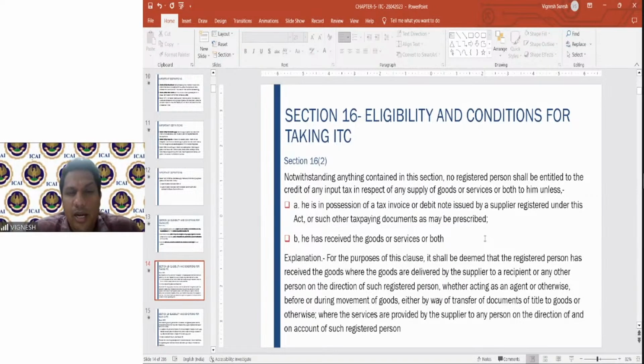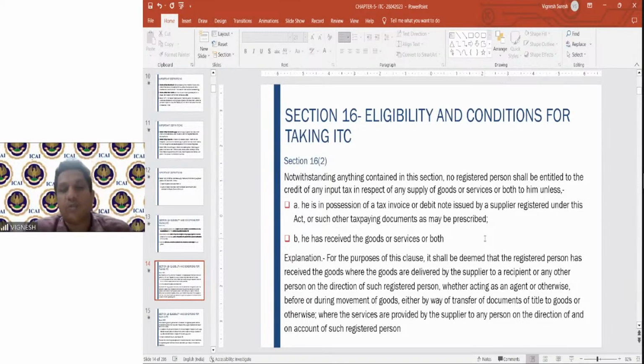I'm located in Hyderabad and I'm procuring from a person located in Bangalore and I'm selling to a particular person located in Indore. So what I say is, rather than you sending the goods to Hyderabad, you send them directly to Indore. That is what I'm telling Bangalore. So in that situation, even though I am physically not receiving the goods, once the goods directly go to Indore, it is deemed as if I am receiving the goods.